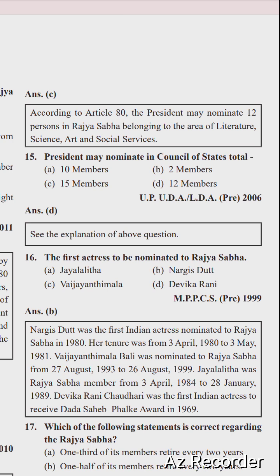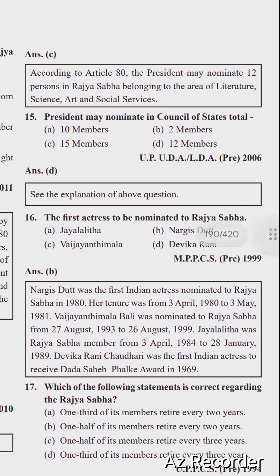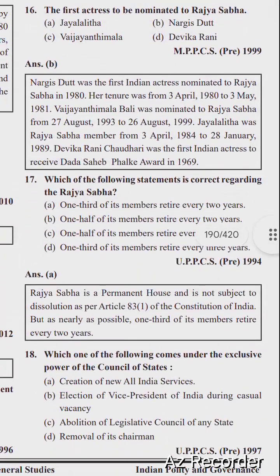So next question is, the first actress to be nominated to Rajya Sabha. Options are Jayalalitha, Nargis Dutt, Vyjayanthimala and Devika Rani. Right option is option number B, Nargis Dutt. Nargis Dutt was the first Indian actress nominated to Rajya Sabha in 1980. Her tenure was from 3 April 1980 to 3 May 1981.